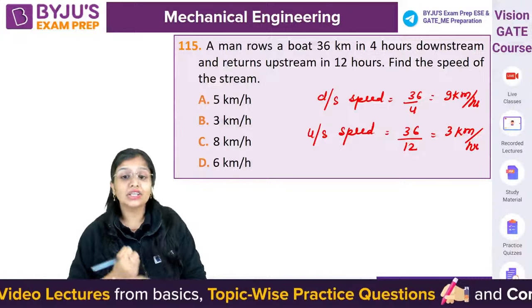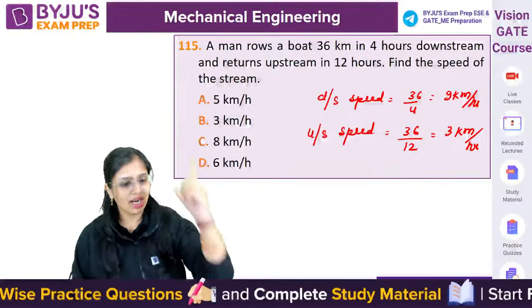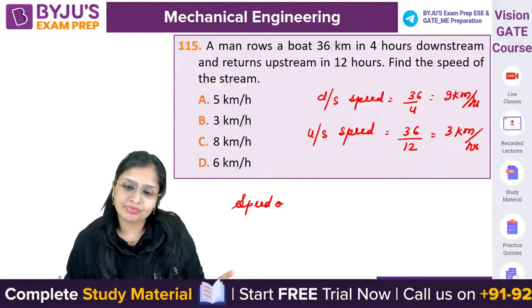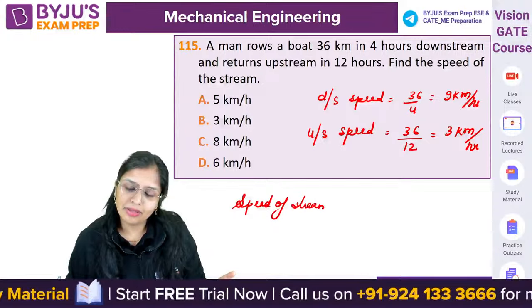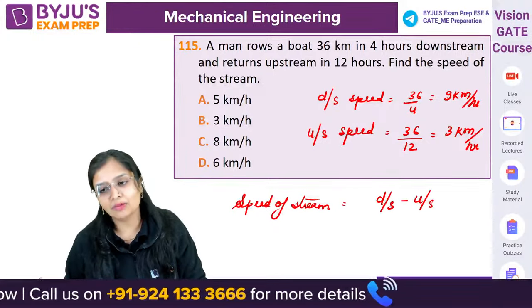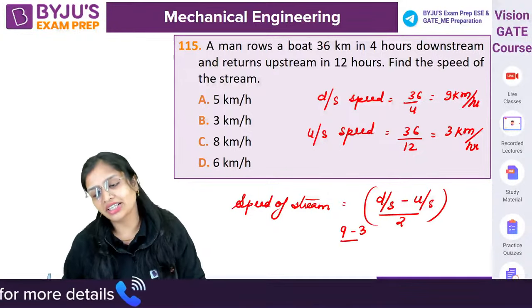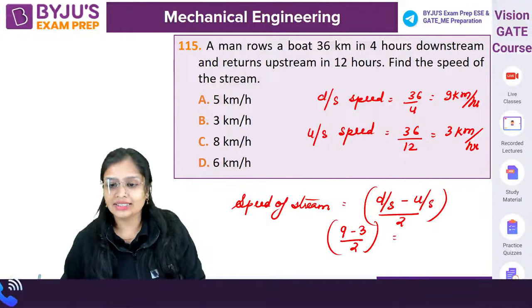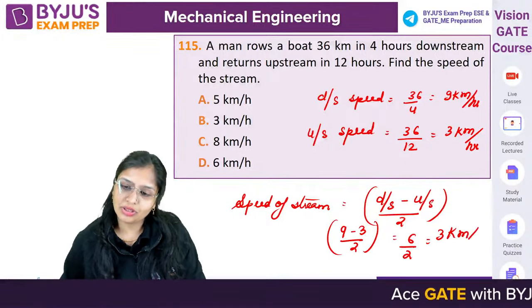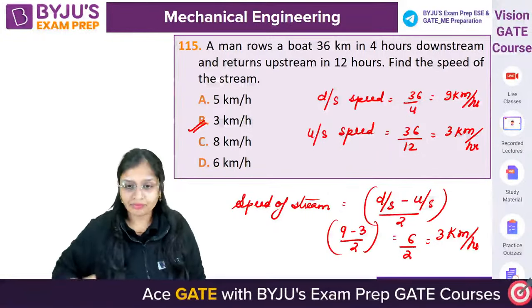Now it is asking you the speed of the stream. If upstream speed and downstream speed are given to you, speed of stream will be equal to (downstream speed minus upstream speed) divided by 2. So 9 minus 3 divided by 2, that is 6 by 2, that is 3 kilometer per hour. Okay.